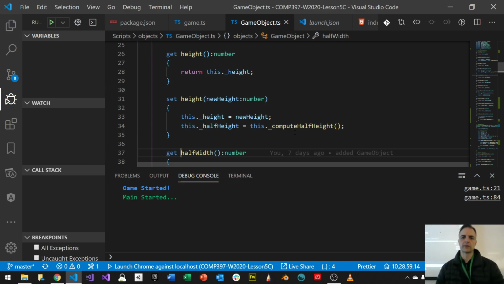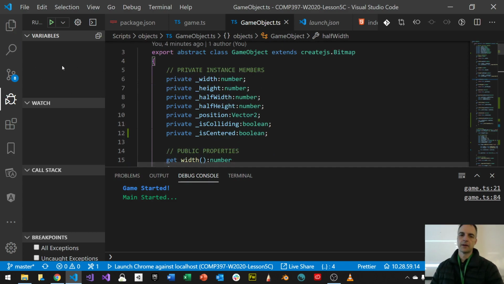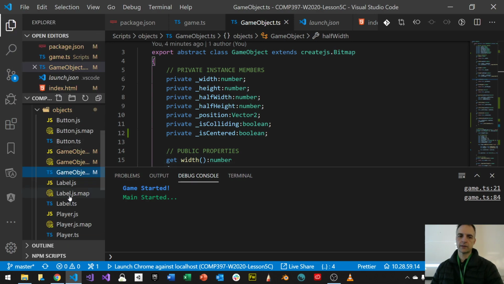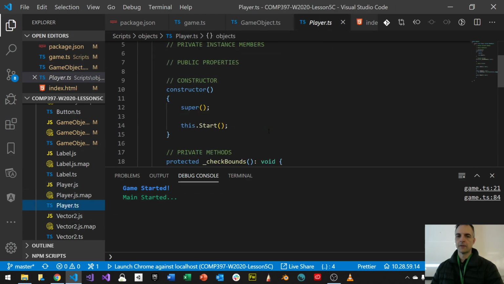Another thing I want to know, when I do debugging, is which object I'm talking about, because I'm going to have two objects on the screen that are going to go through this process. I have my button, actually three. Well, two. I have my button and I have my player. Both are game objects. So which one is this? That's a problem. So let's set up additional information on my player inside of my player object. This is for debugging purposes only. I can turn this off later.